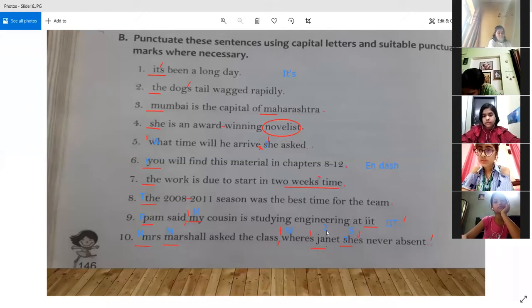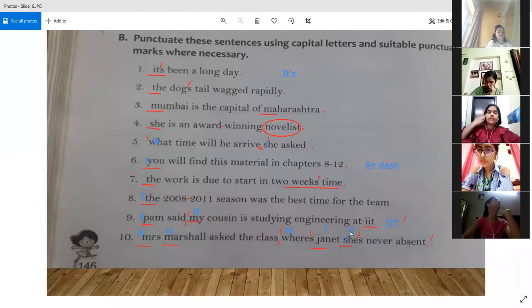Janet is a proper noun, so we write J in capital. And because it is a question, where's Janet, we put a question mark. After the question mark, she is there, so S of she should be in capital. She's is also written in contraction, so again we have to put an apostrophe, and then after absent we put a full stop and close the quotation. Yes, sir. Thank you, sir. All right, welcome.